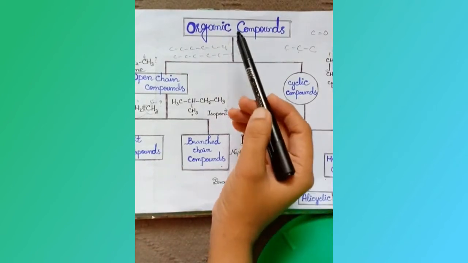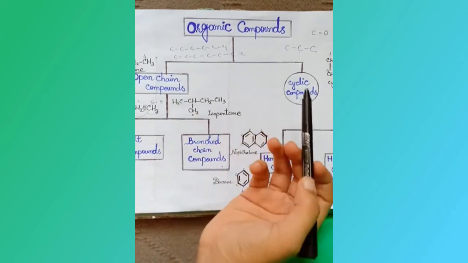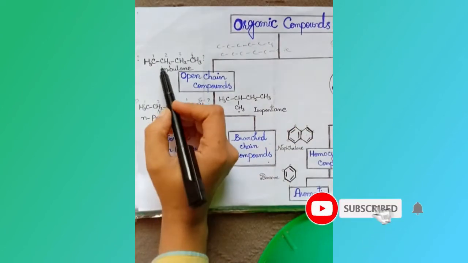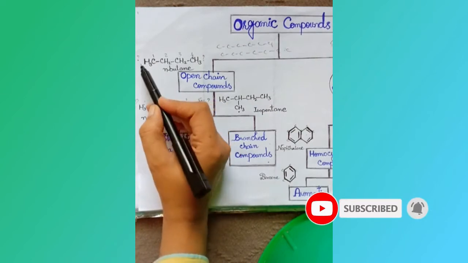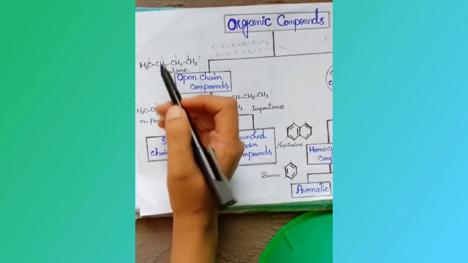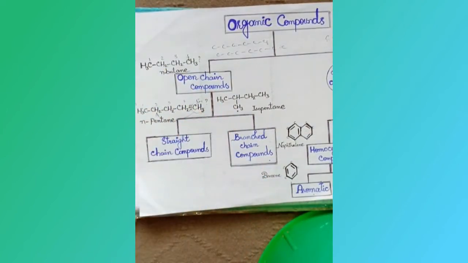Organic compounds are further classified into open chain compounds and cyclic compounds. Open chain compounds are those in which the end carbon atoms are not joined with each other. In this way, they form long chains of carbon atoms.